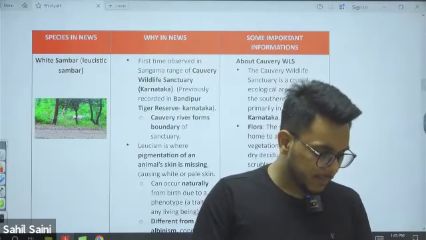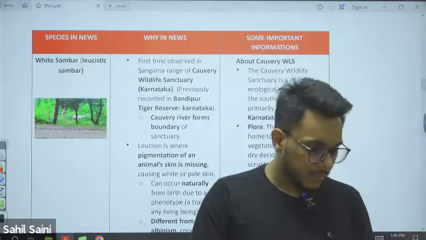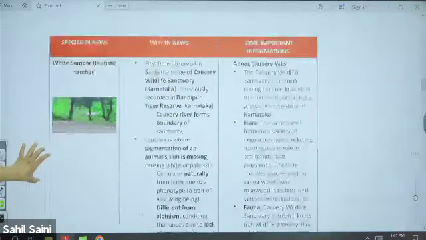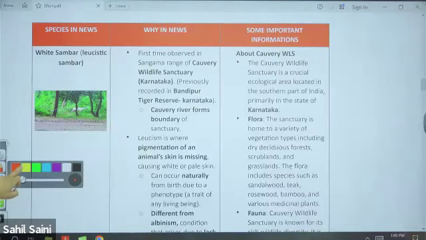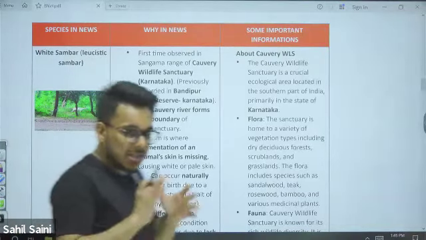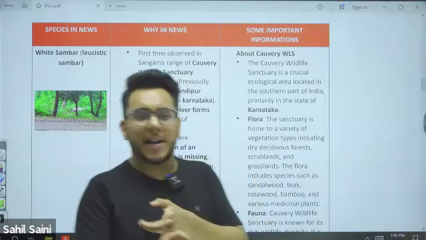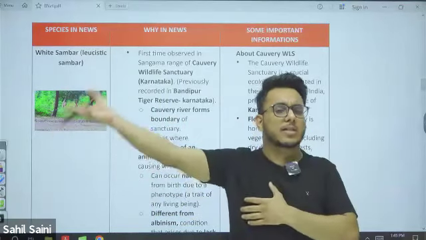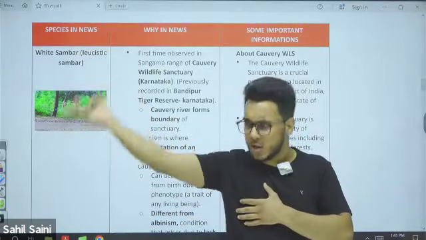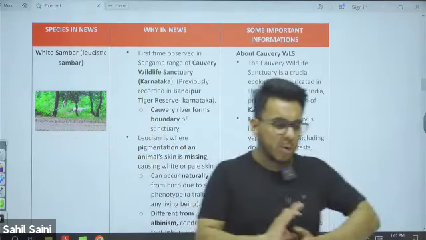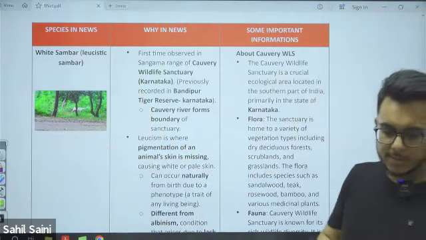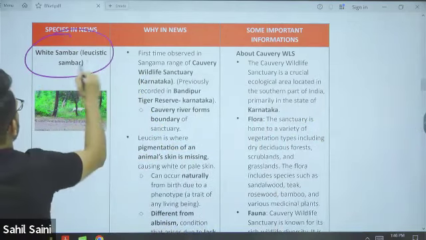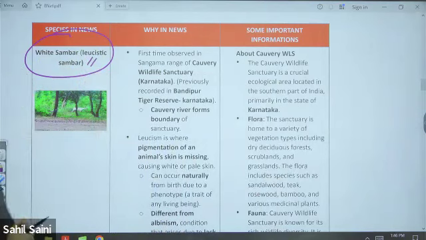Very good. Moving on. I can see that most of the things you are able to retain. Now, species in news. The species in news and protected areas will go hand in hand, because any species we talk about will be available in a certain region, wildlife sanctuary, national park, or state, so they overlap. Now, white sambar was in news, also called leucistic sambar.